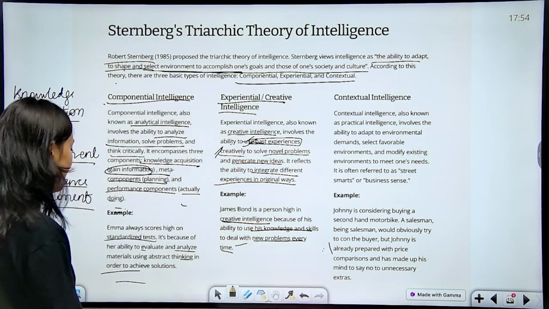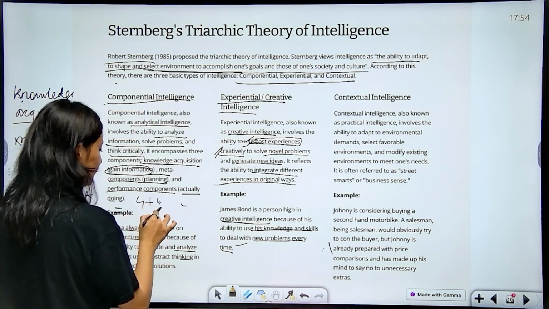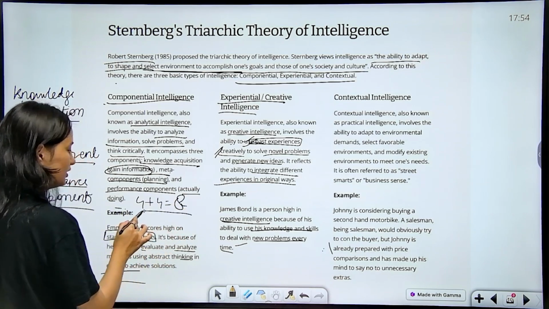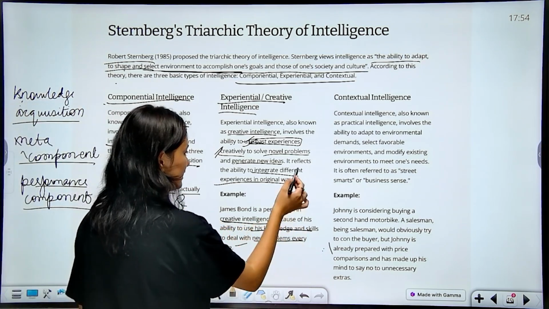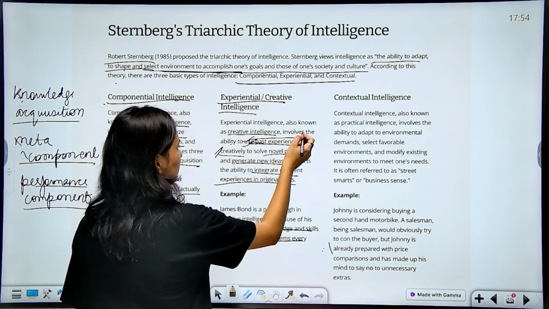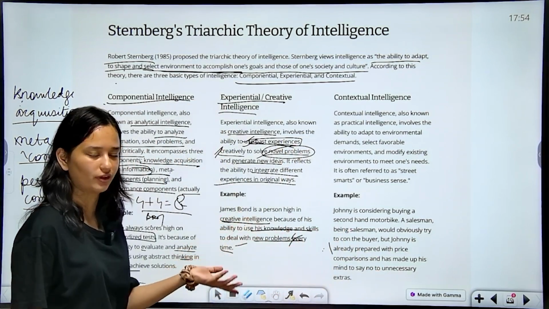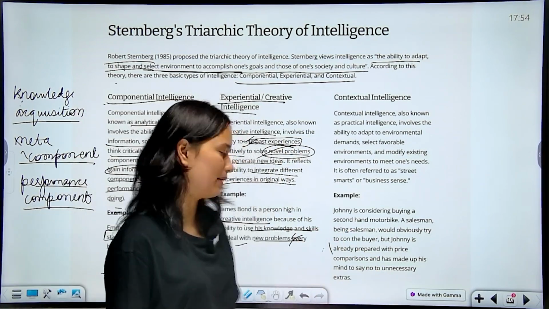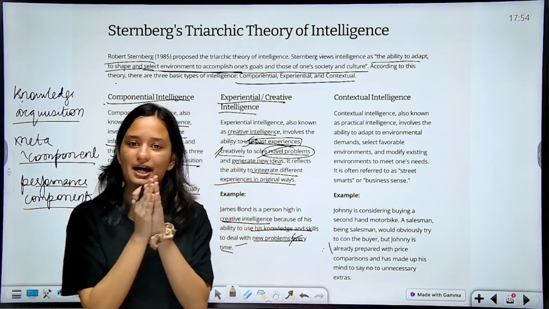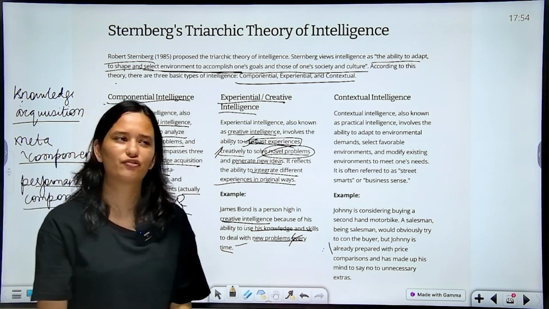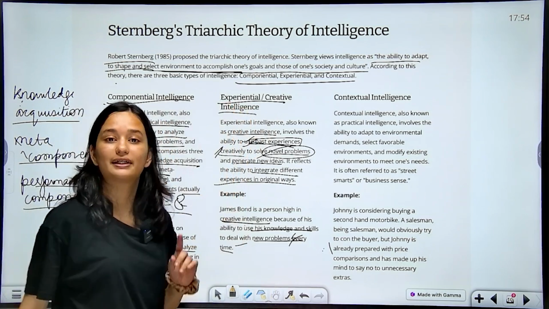ठीक है, यहाँ पे क्या है, standardized test है. स्टैंडर्डाइज्ड टेस्ट का मतलब क्या हुआ कि इफ़ इट्स गिवन 4 + 4 इसका आंसर 8 ही होगा. This is called book smart वाला intelligence, that's why it's called book smart. But here यहाँ पे novel problem हो रहा है. ठीक है, where it's written, we have novel problems which have never happened in one's life before. James Bond की life में if you see James Bond movie ऐसा normally नहीं होता है. यहाँ पे तो पहले से prove हो रखा है कि 4 + 4 8 होता है, but this is the novel problems. So with the help of past experiences, with the help of information he has, with the help of the resources that he has, he's able to think about the solutions. So this is called experiential or creative intelligence.